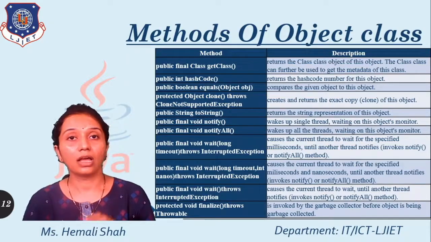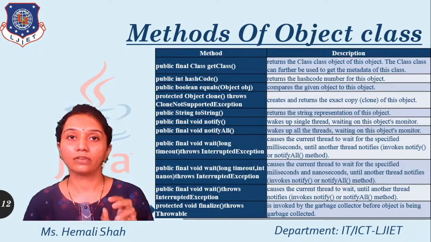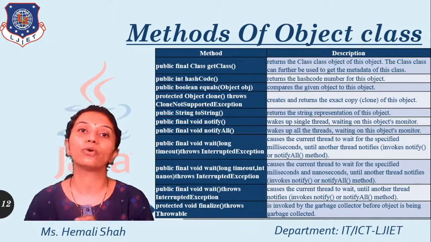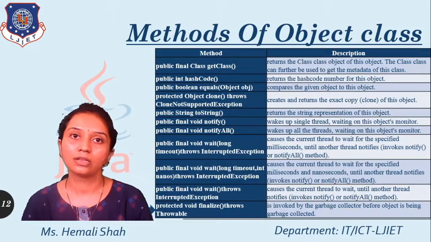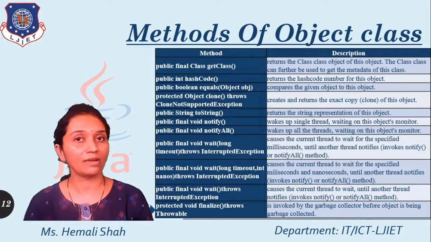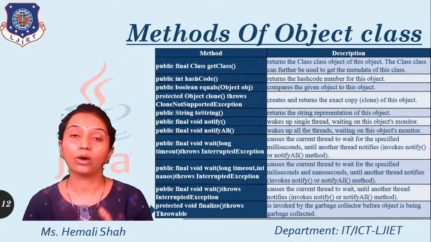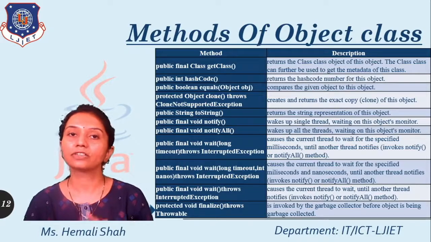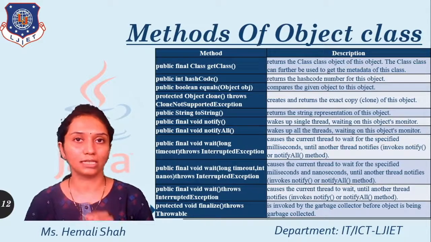So when you want the mechanism of garbage collector to be implemented in your program, you just need to override this finalize function, right? This finalize function we have already overridden in our garbage collector video lecture. So this function is basically of this Object class, right?